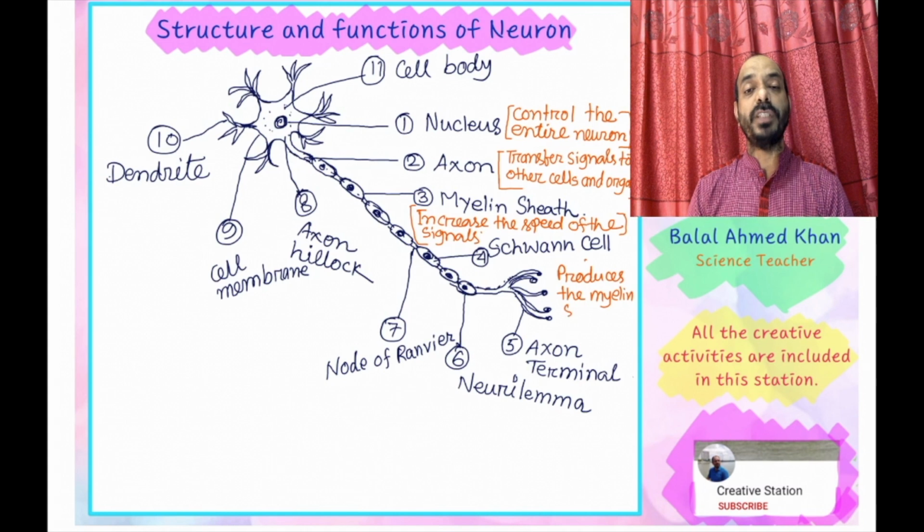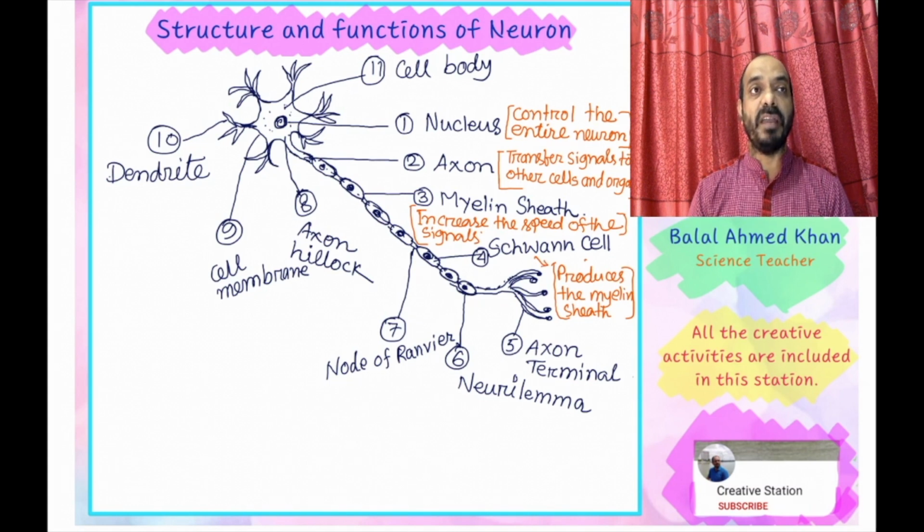So the main function of Schwann cell is to produce the myelin sheath of the neuron. Schwann cell also contains a specific nucleus that controls the Schwann cell individually.